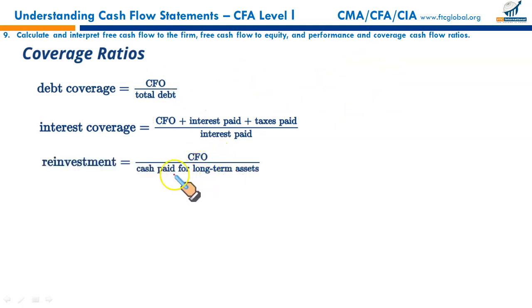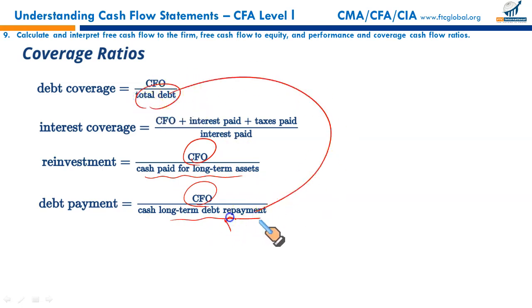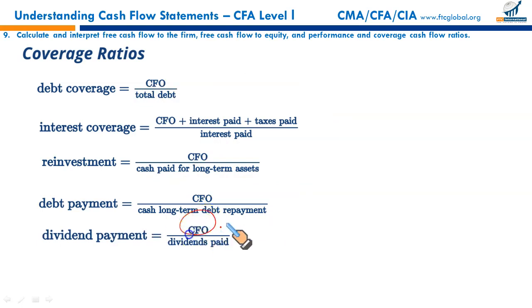Reinvestment: cash flow upon cash paid for long-term assets. The sufficiency of our cash flow for asset replacement. How much cash have we generated from operations for asset replacement? Debt repayment: how much cash have we generated from operations to discharge our long-term debt? Earlier we had the total debt; here we are talking about the long-term debt. Dividend payment: what is the size of our cash flow from operations and how many times can we pay the dividend out of it? So the sufficiency of your CFO for the dividend payment.